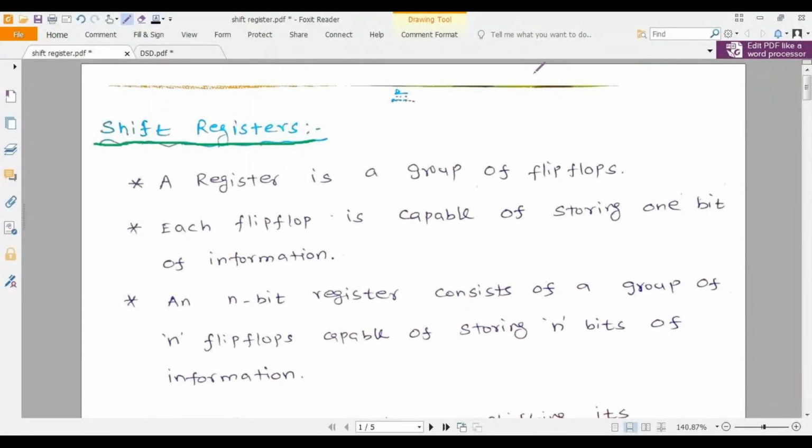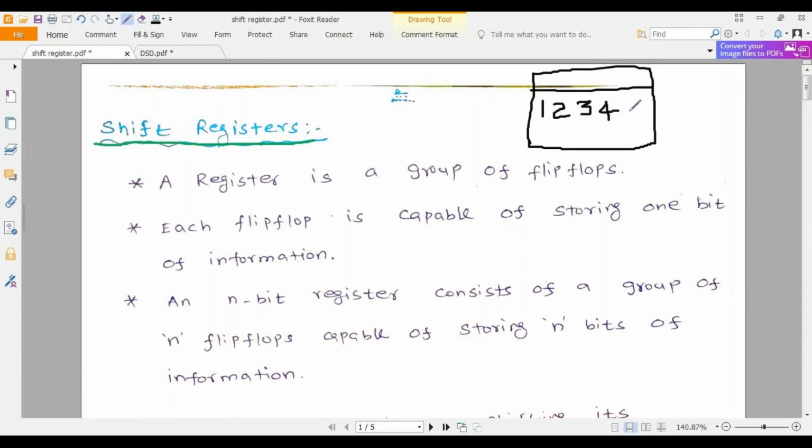So I think you all have used a calculator, isn't it? Okay, I'm just going to draw one calculator. Take a calculator as an example. You will be having some display in your calculator, and you will be having some buttons to press your numbers. Consider this as a calculator.